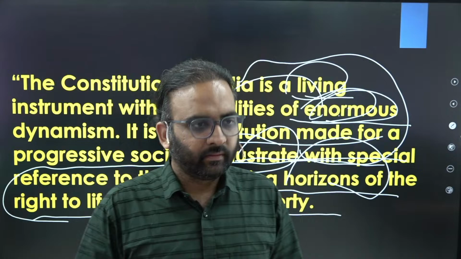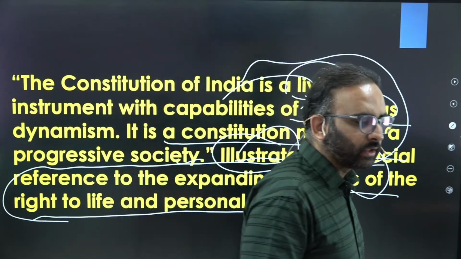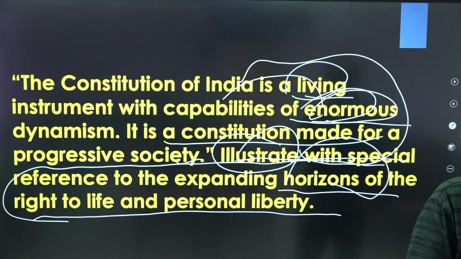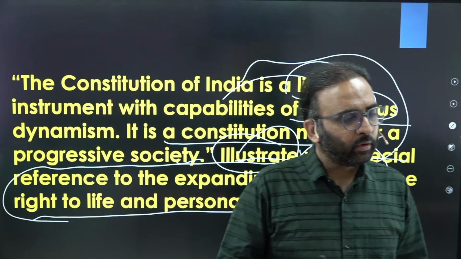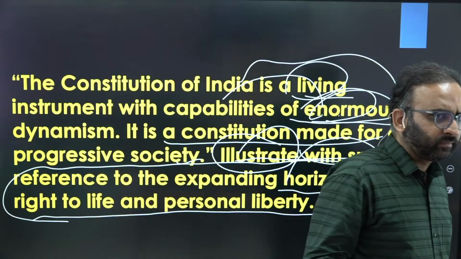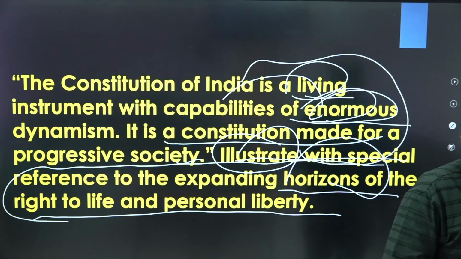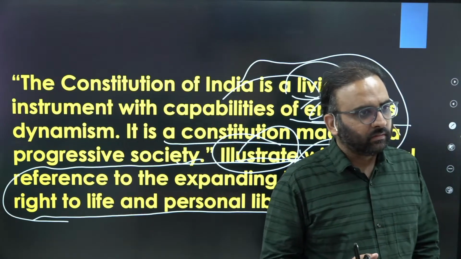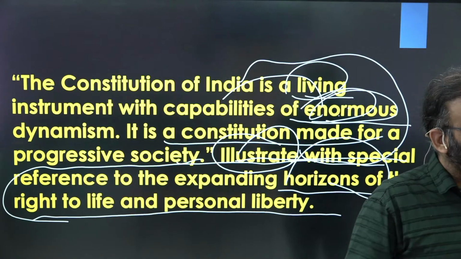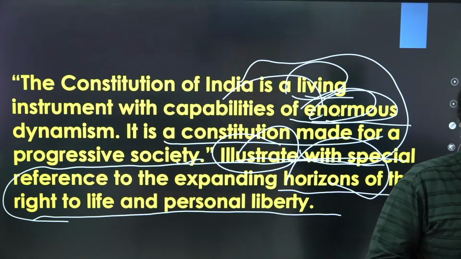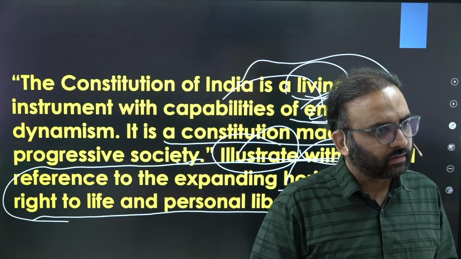Then the right to personal liberty, which includes removal of all the restrictions which are necessary for the overall development of the individual, right? So if you remember case laws like MC Mehta or Navtej Singh Johar and so on, then write them, right? As many case laws as you remember, you can write them, right? Indra Sawhney case, putting a reservation limit, or Vishaka guidelines and so on.